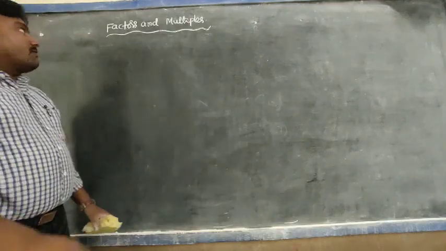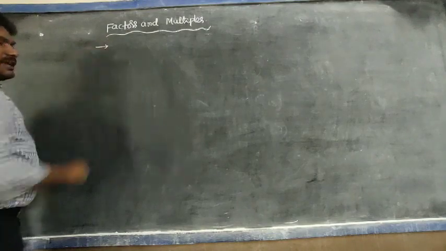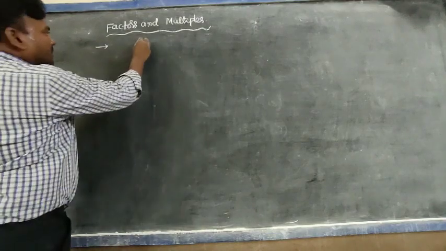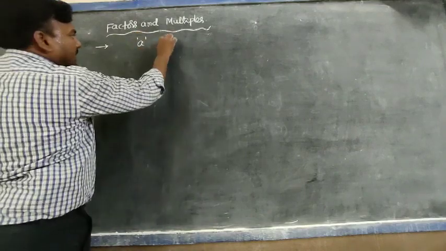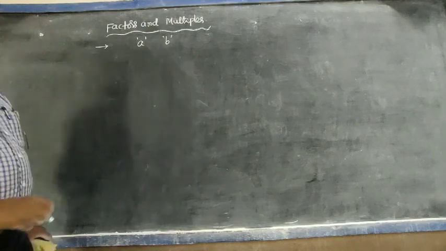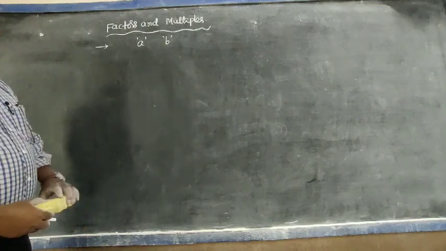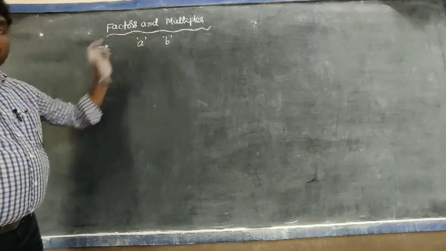Okay, next concept, factors and multiples. Observe the definition. If a number A divides another number B exactly, which means the remainder is 0, then we say that A is a factor of B and B is a multiple of A.